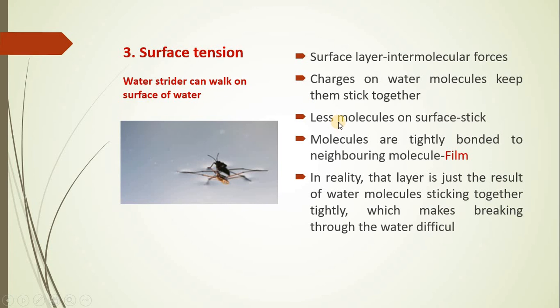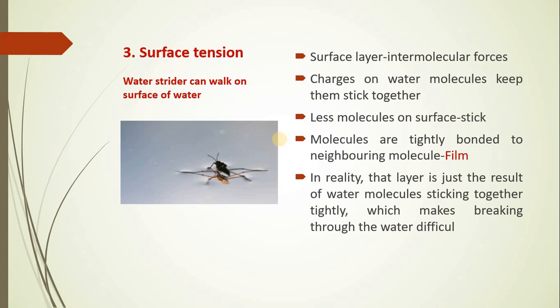As a result, these surface molecules have less tendency to interact, and they try to form tight bonding with the neighboring molecules, and this tight bonding results in the formation of a film-like structure.